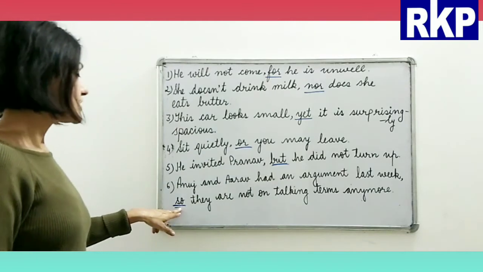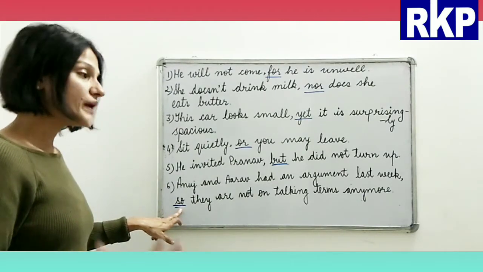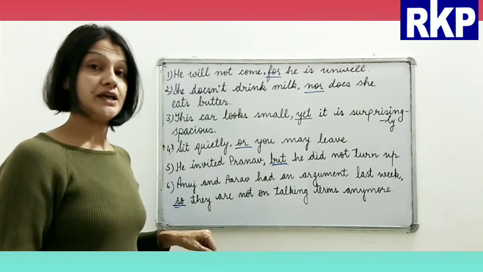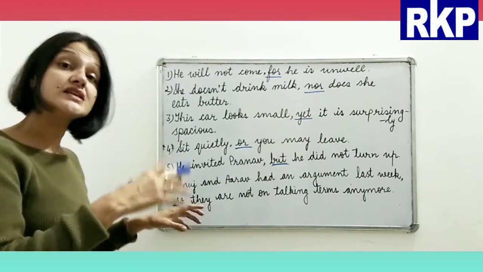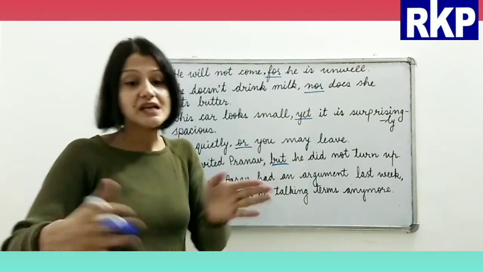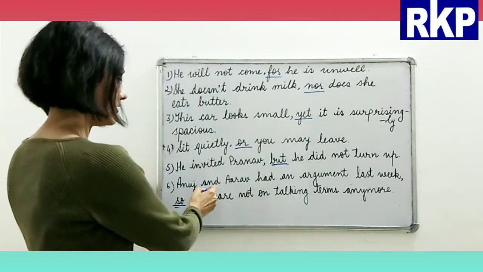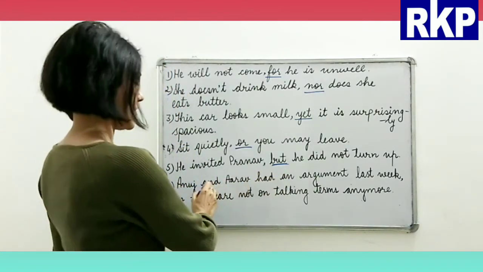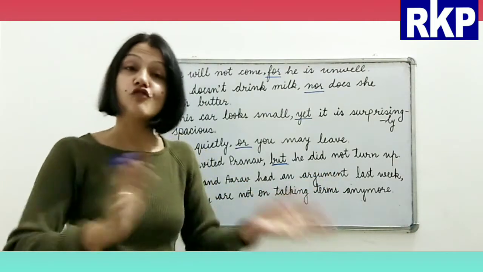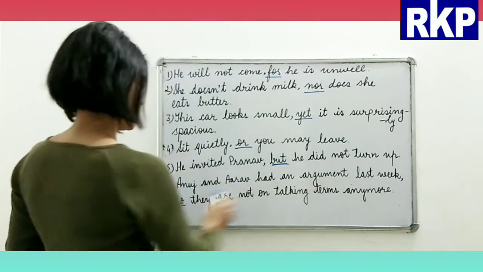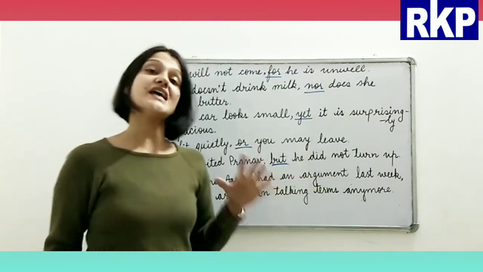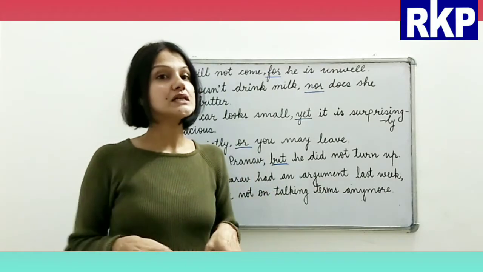So here, so is the conjunction of result, okay? What is the result of something? Something happened and its result is this, right? So here this was the cause: Anuj and Arav had an argument. And what is the effect, what is the result of that thing? They are not on talking terms anymore. This is the result of that.